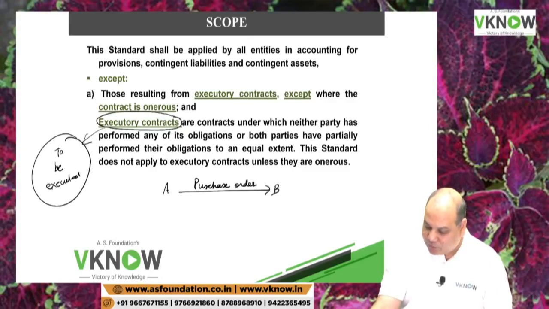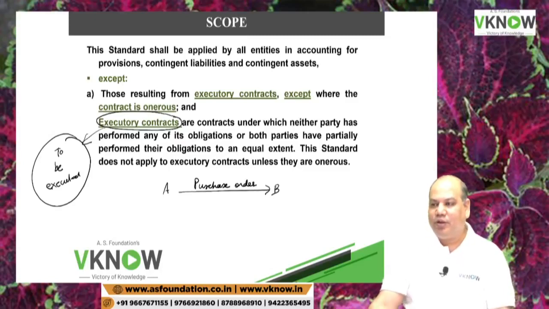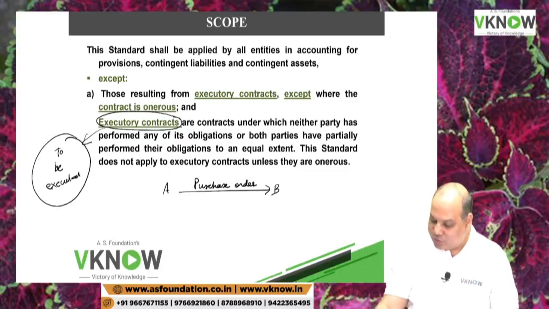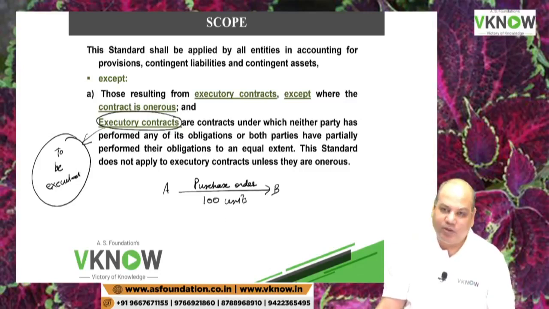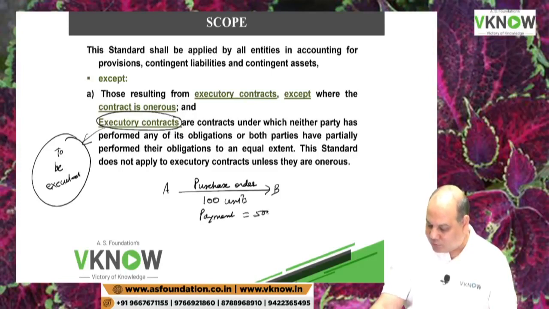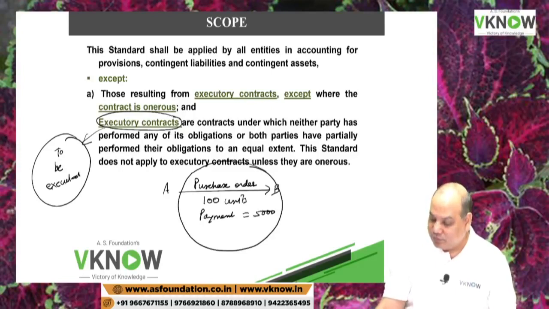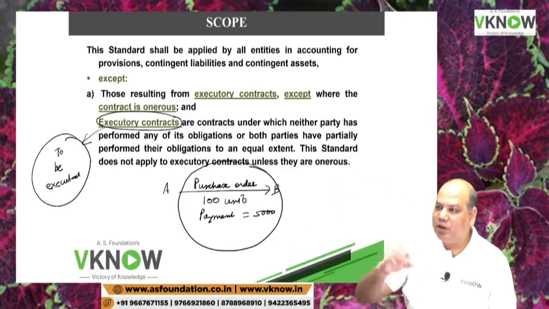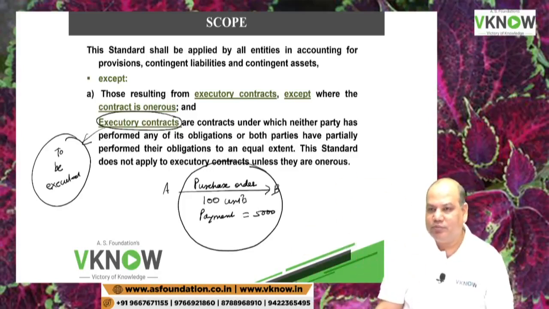Do you know what is purchase order? That is an agreement to buy goods from B. A says, you please deliver 100 units to me, and B says, once I deliver 100 units to you, you make the payment. Payment is 5,000 rupees. But this is only right now an agreement. A will pay 5,000 rupees to B when B will deliver 100 units to A.